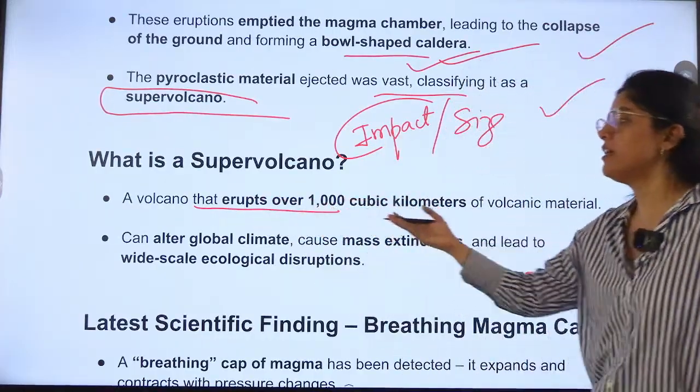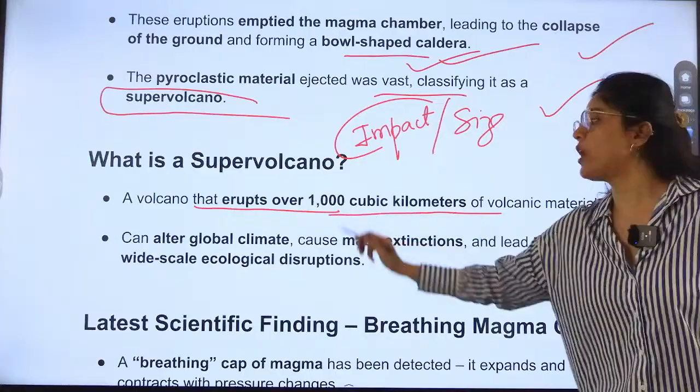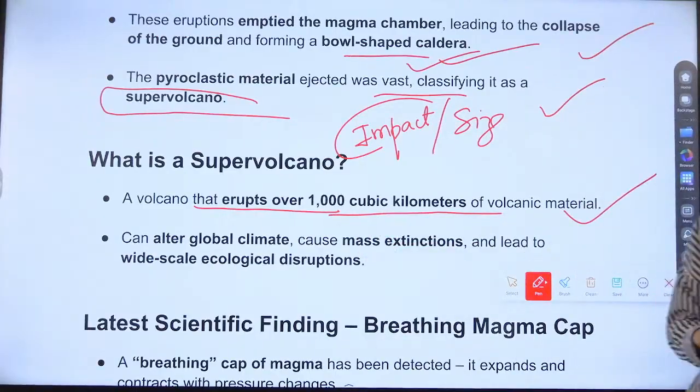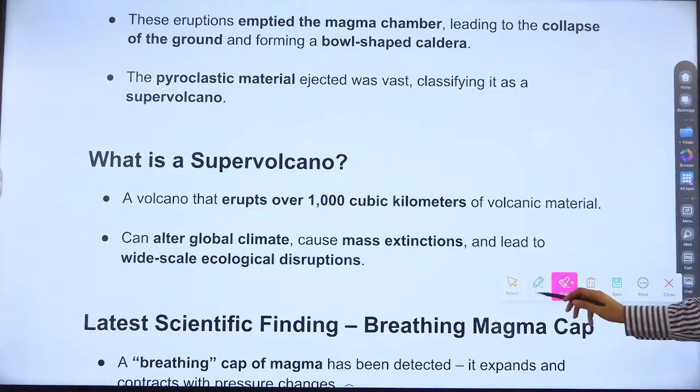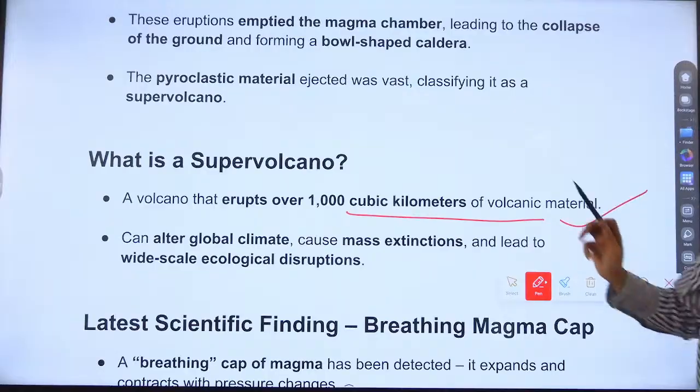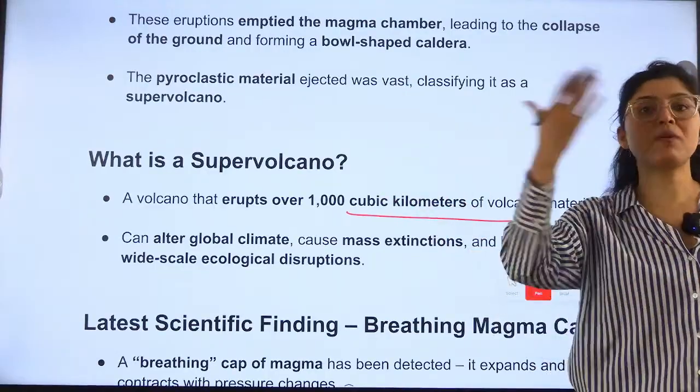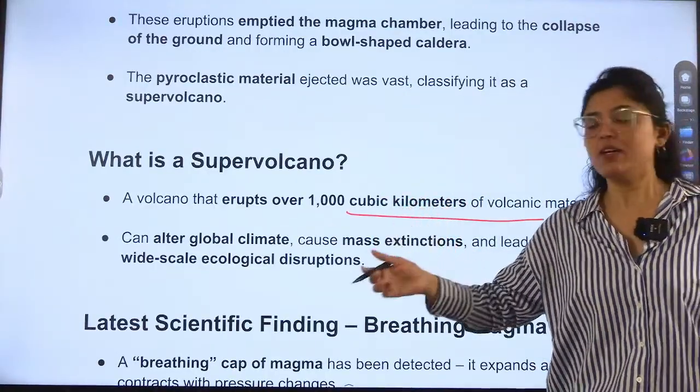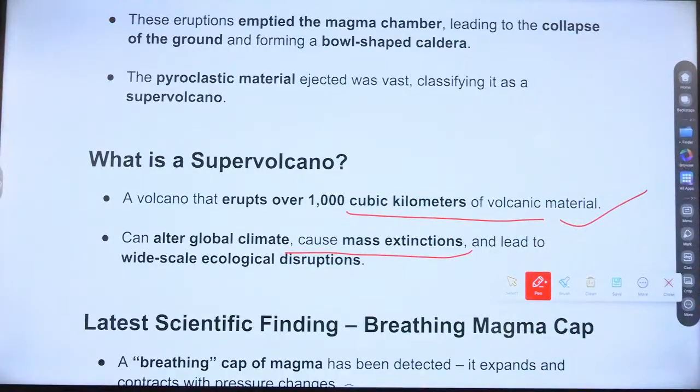It erupted over 1000 cubic kilometers of volcanic material. Right. So the impact was also big. That is why it is called a super volcano, because of the magma that it releases. Okay. Next is, it can alter global climate.